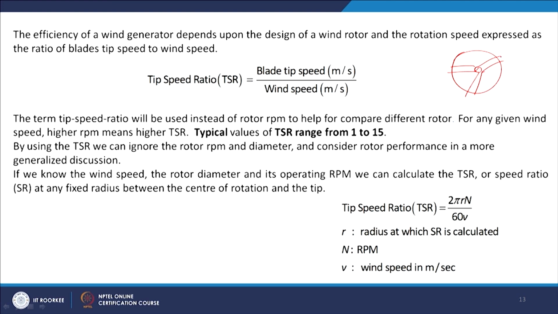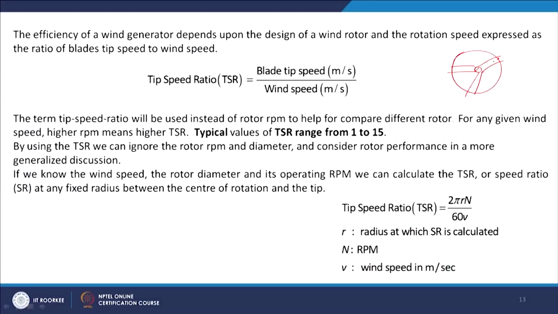So, here this is the blade tip. It may be the end of it or any position. This wind linear velocity gives the rotational movement to the rotor and the blade, and the RPM will vary if we have two different machines with different rotor diameters. So, to compare these variations in RPM, instead of using RPM, another term can be used, that is tip speed ratio.